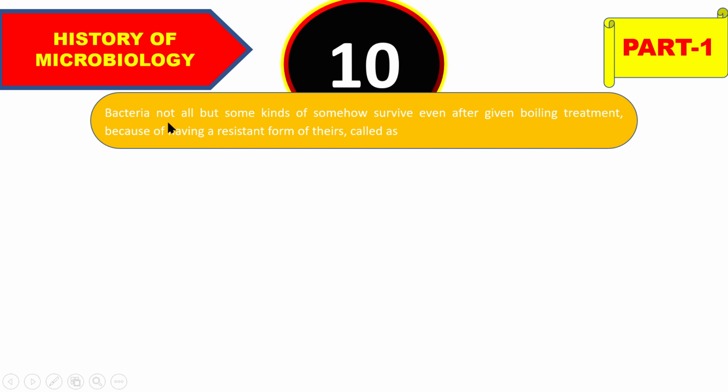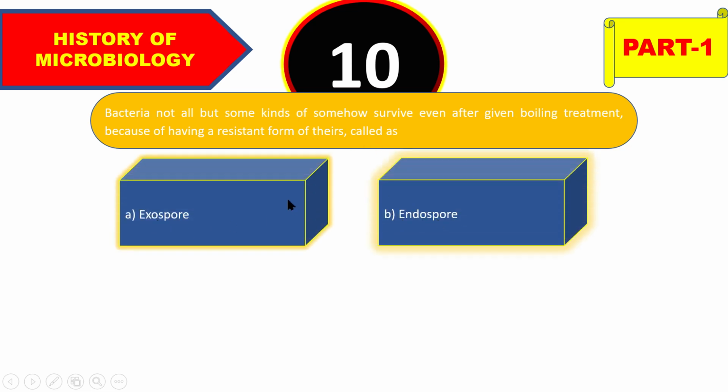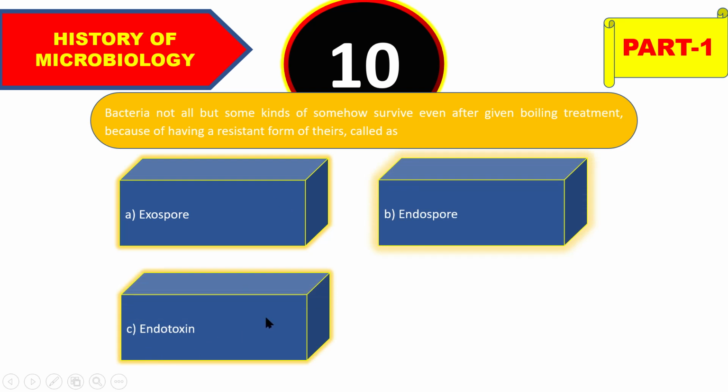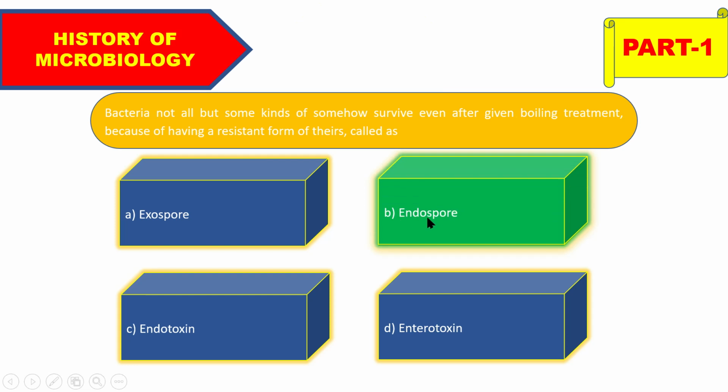So next one is, bacteria, not all but some kinds somehow survive even after given boiling treatment because of having a resistant form called as exospore, endospore, endotoxin or enterotoxin, and the right answer will be very easy. So the right answer is endospore.